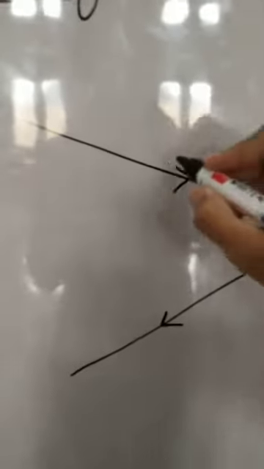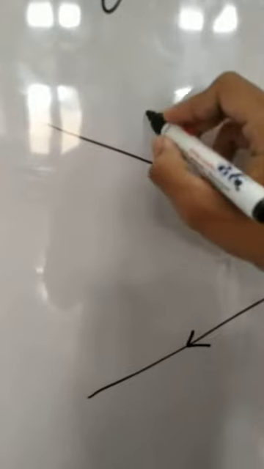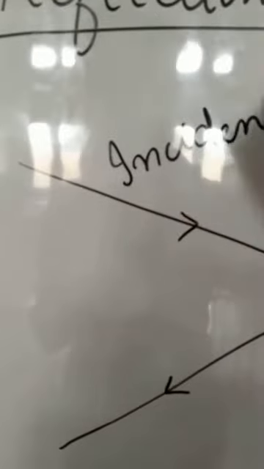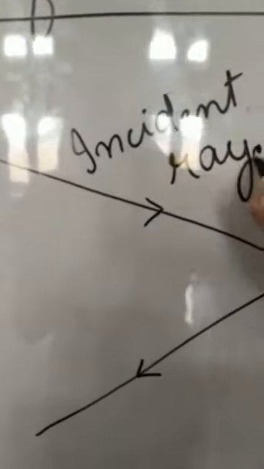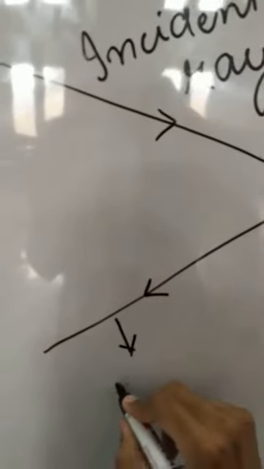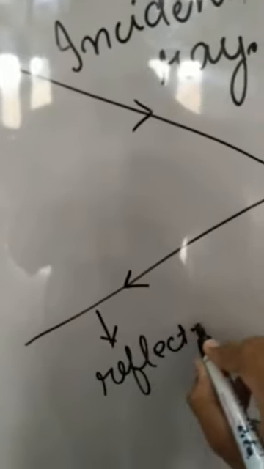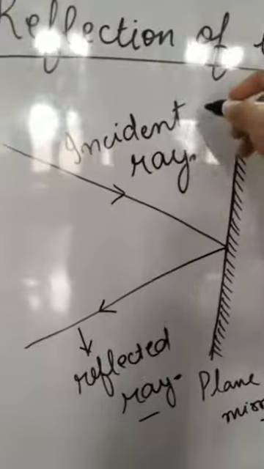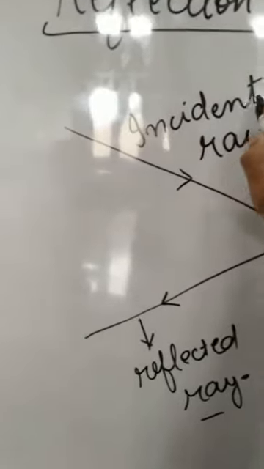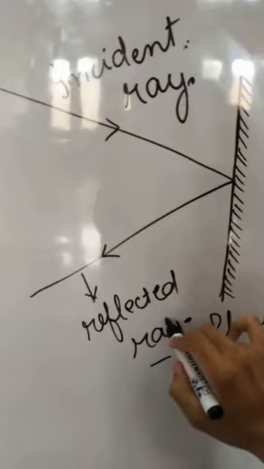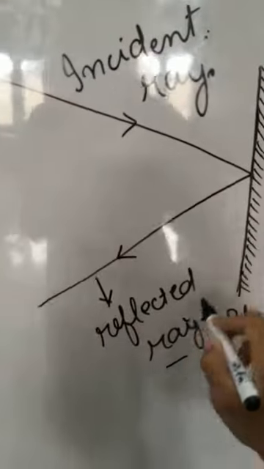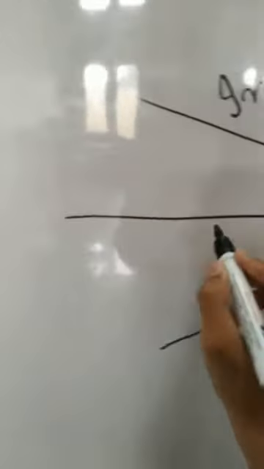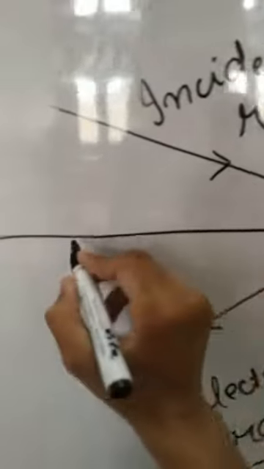Dear students, the ray before reflection is known as the incident ray. And the ray after reflection is known as the reflected ray. I am repeating. The ray before reflection is known as the incident ray and the ray after reflection is known as the reflected ray. And if we draw a line perpendicular to the surface of the mirror, this line is known as the normal.